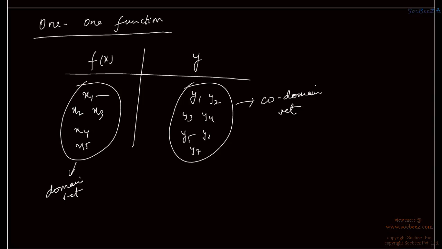So for value x1 we get an output y3. For value x3 we get an output y1. For value x2 we get an output y5. For value x4 we get an output y7. For value x5 we get an output y4. So one-one functions are those functions in which for a unique value of input we get a unique output. That is, for each value of input we get an output which is not an output for another input, right? So the output must be unique for a unique input.